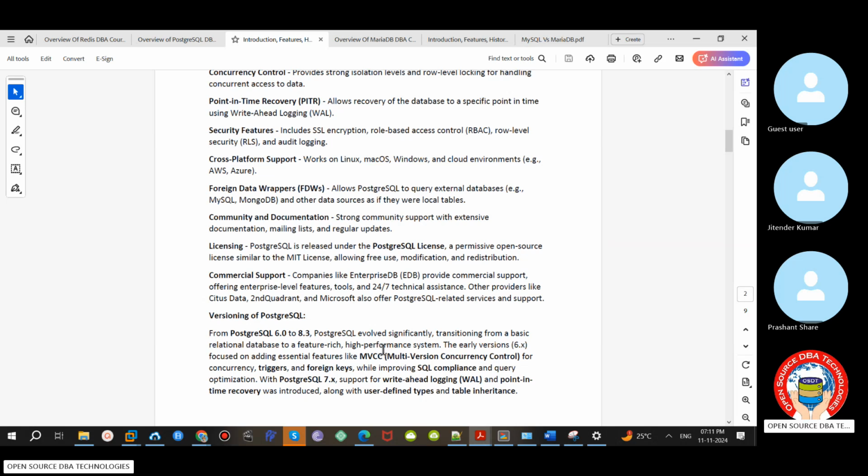They have 3-4 plans for community edition, standard edition, enterprise edition. There are many features. They even have their own cloud. And apart from EnterpriseDB, we also have Citus Data, 2ndQuadrant, and many others.